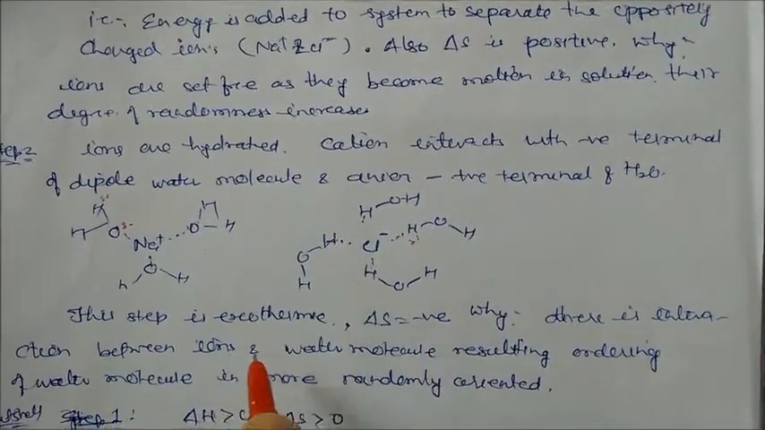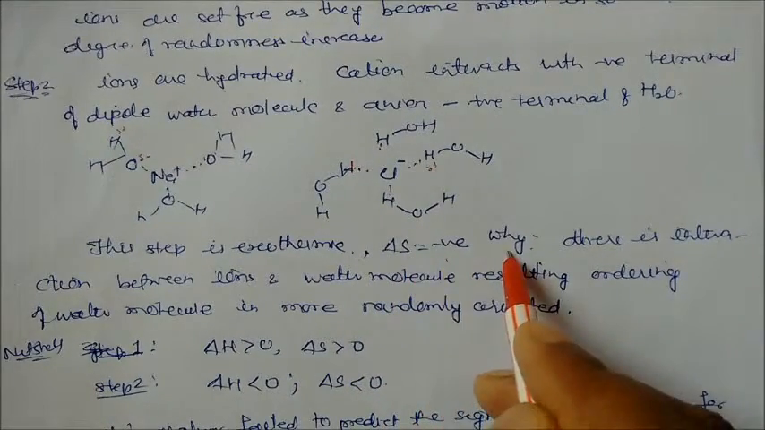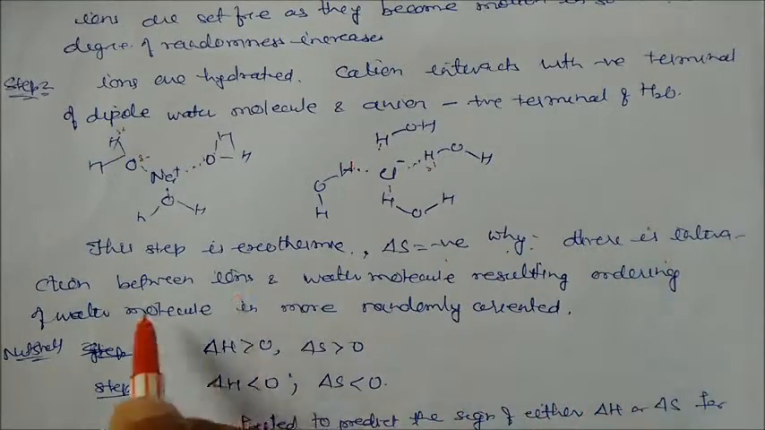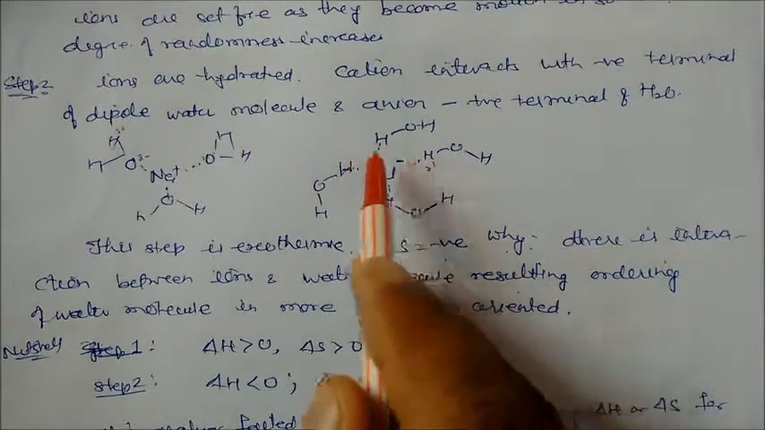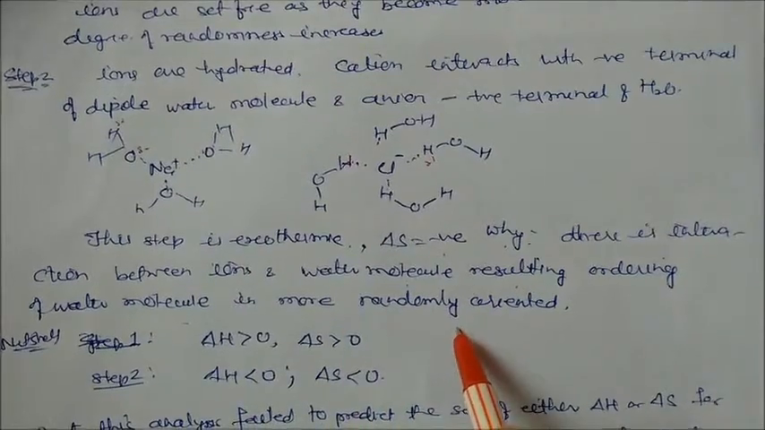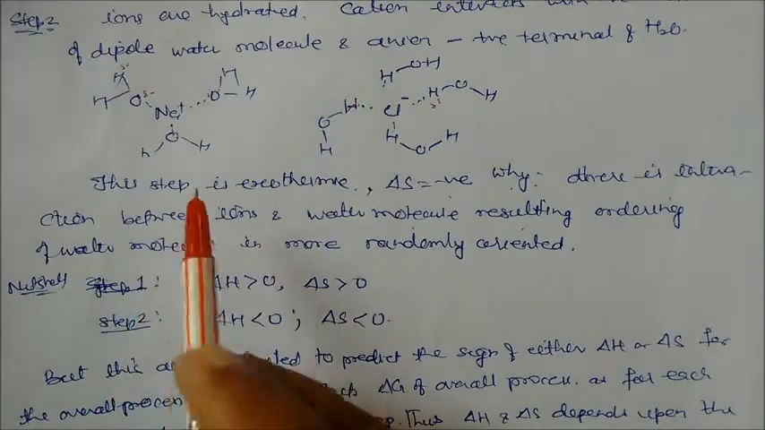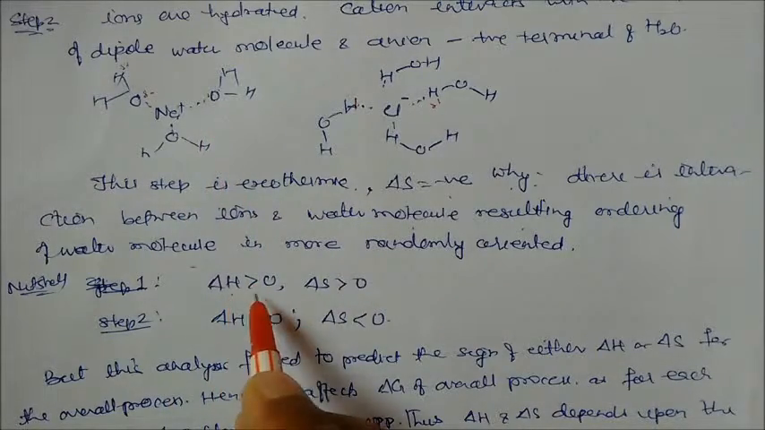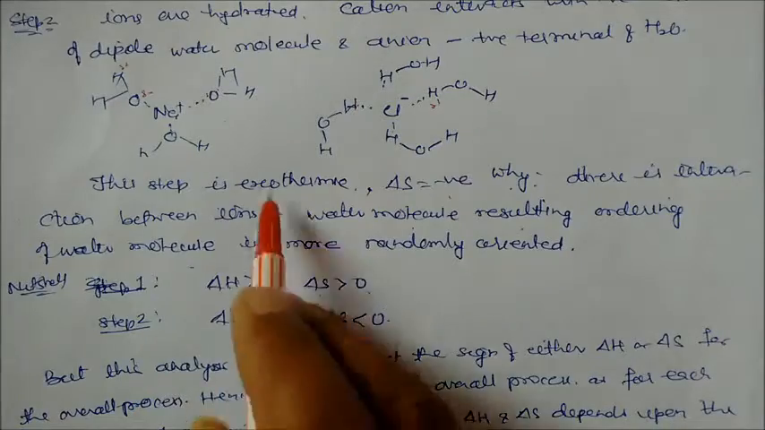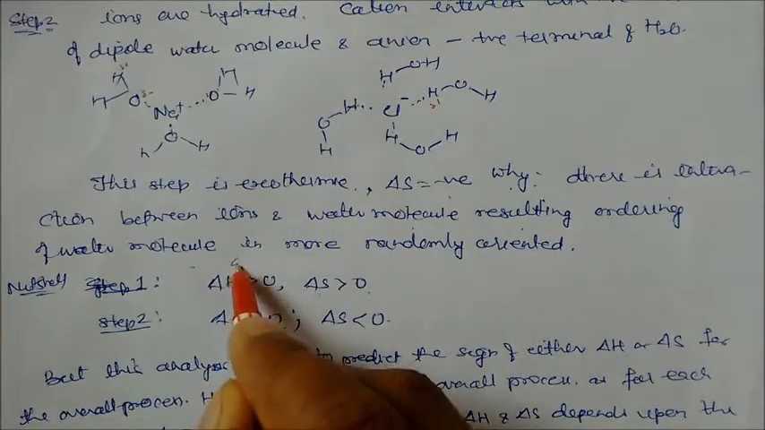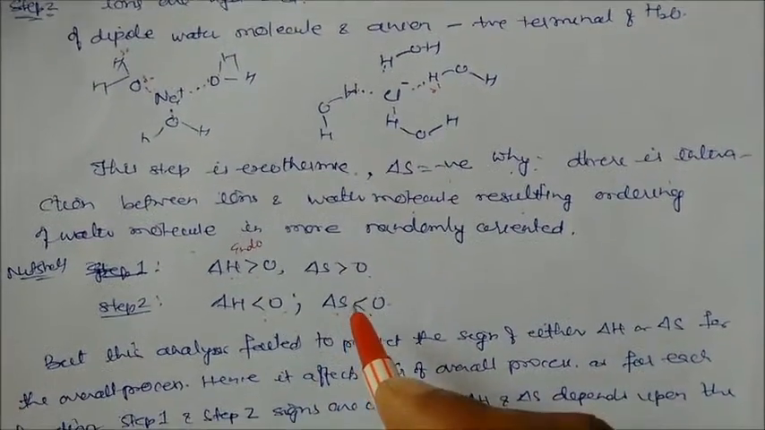So this step is exothermic, and in this case delta S becomes negative. Why does it become negative? Because there is an interaction between ions and water molecules which results in ordering of molecules. These water molecules are ordered, whereas earlier they were randomly oriented. So in step 1, delta H is positive and delta S is also positive. But in step 2, delta H is negative because it is exothermic, while step 1 is endothermic. And here delta S is negative because of ordering of molecules.